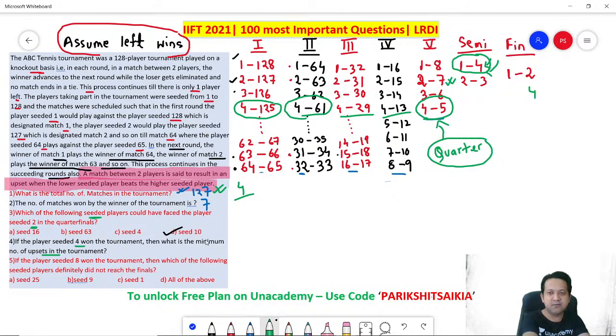2 is your answer for the next one. Got it?